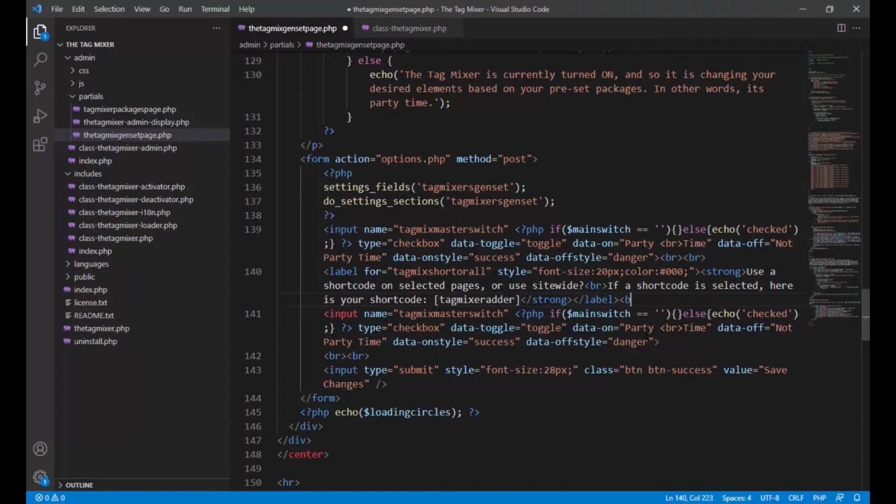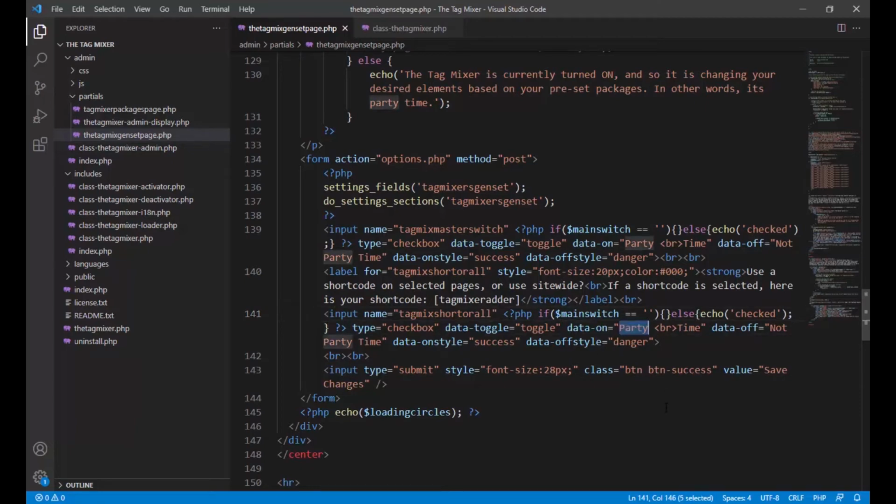Now let's do another break after the label. And now we have another input, and we called it tag. Let's change its name: tag mixer short or all. It has the main switch. It's using the same variable for the moment, so it's going to be checked, obviously, because the main one's checked. We just changed its name. Everything else is okay. We do not want it to say party time.